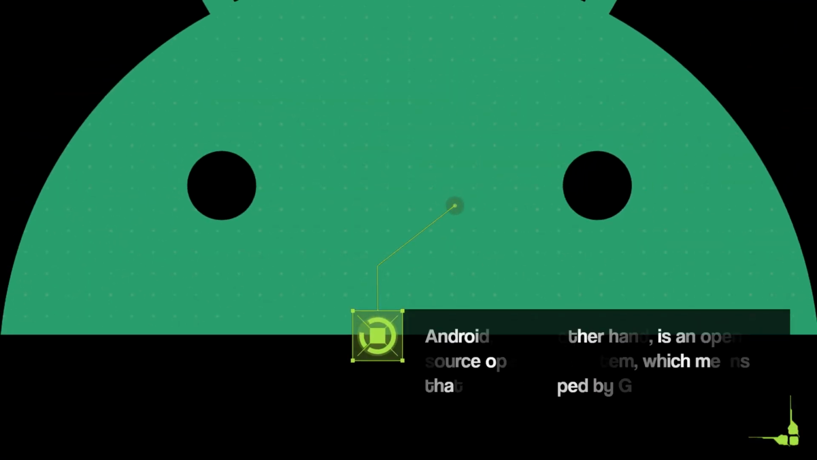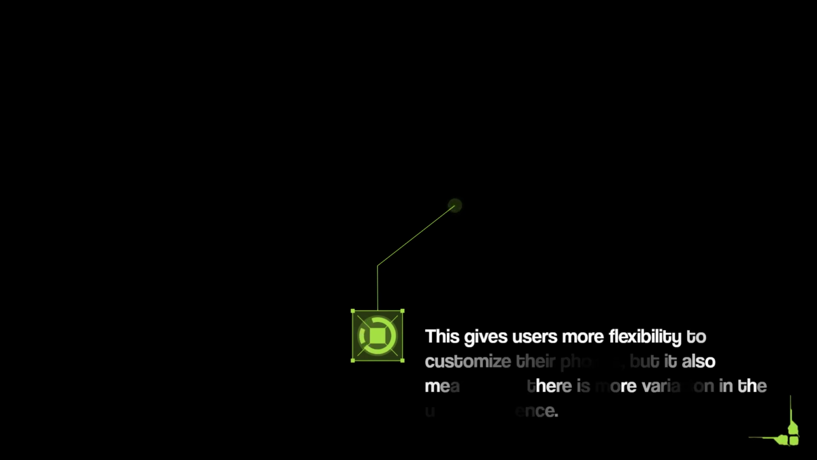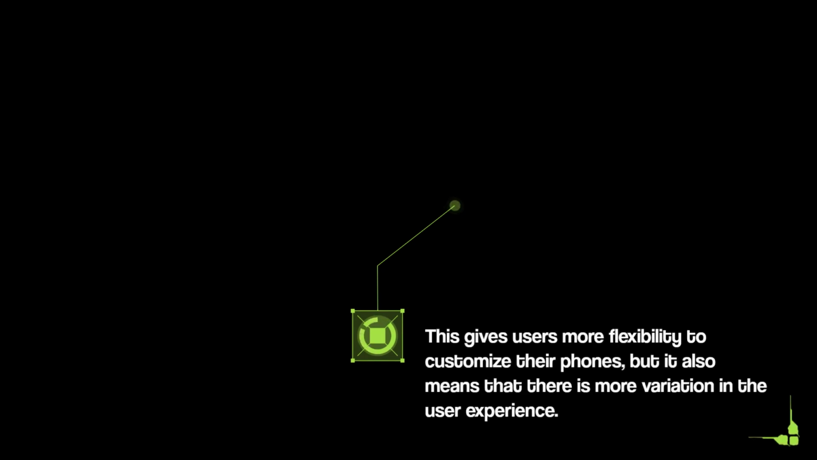for customization. Android, on the other hand, is an open-source operating system, which means that it is developed by Google and a community of developers. This gives users more flexibility to customize their phones, but it also means that there is more variation in the user experience.